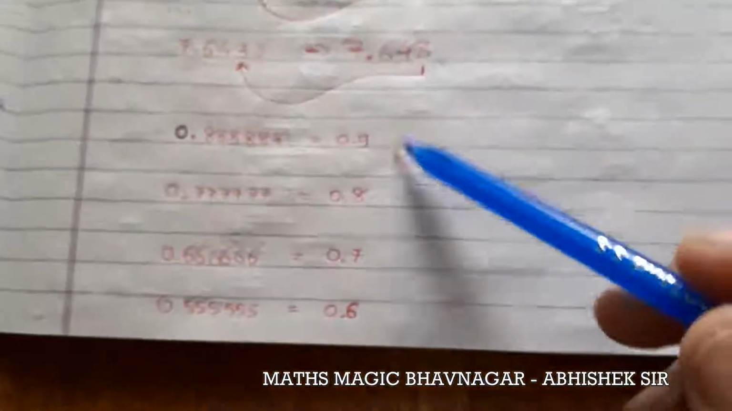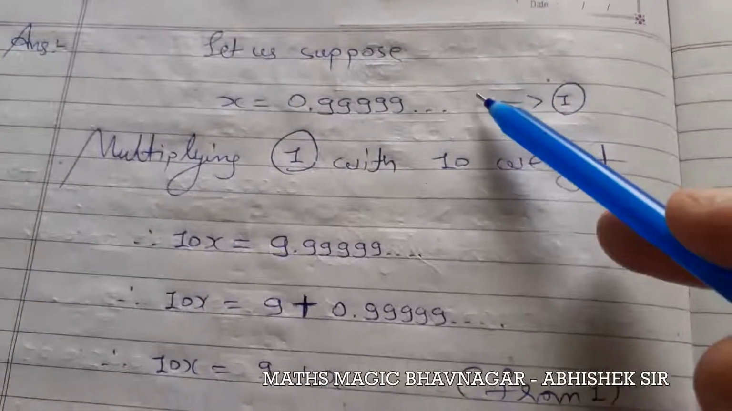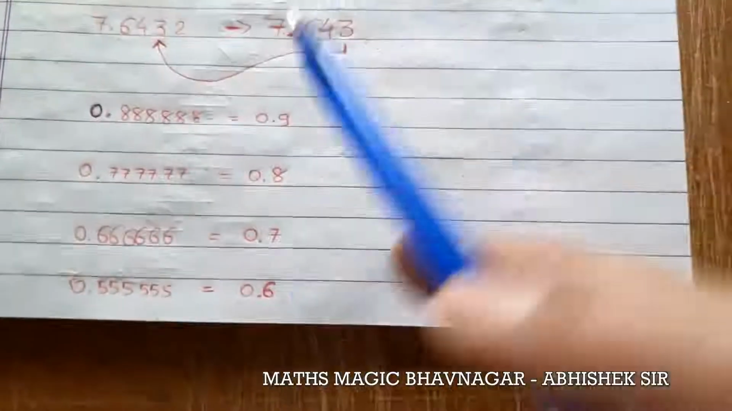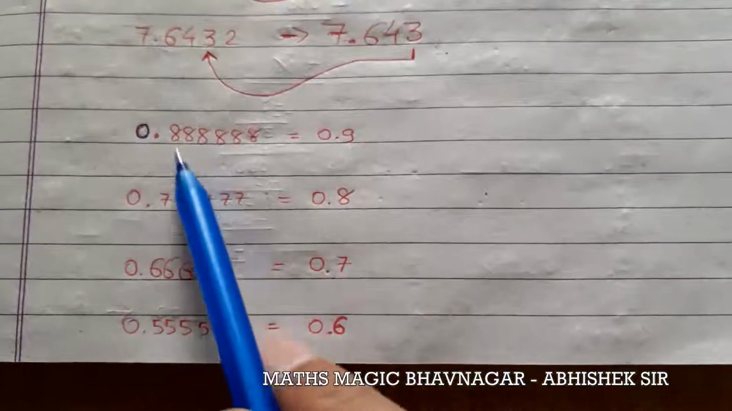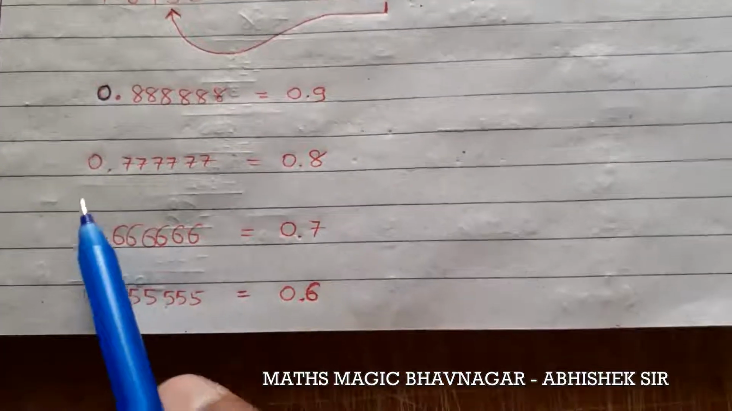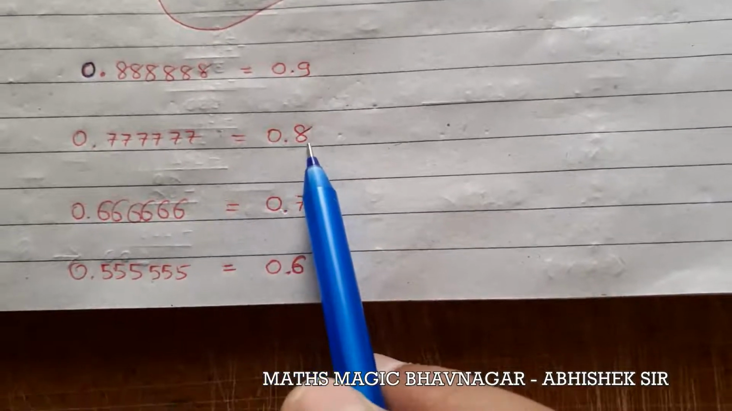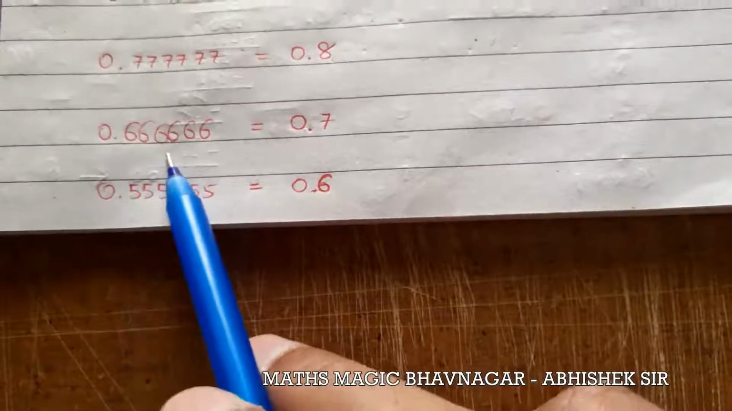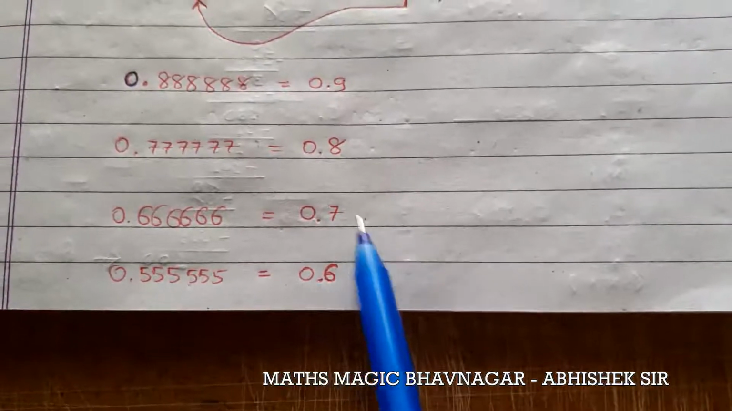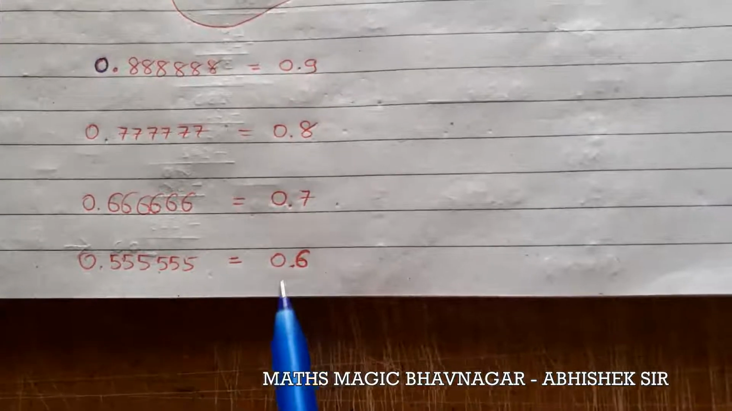On the basis of the solved question, we can also write that if 0.8888 is given, we can write it as 0.9. If we have been given 0.777, then we can write it as 0.8. If we have been given 0.666666, we can write it as 0.7 in single digit. If we have been given 0.555, we can write it as 0.6.